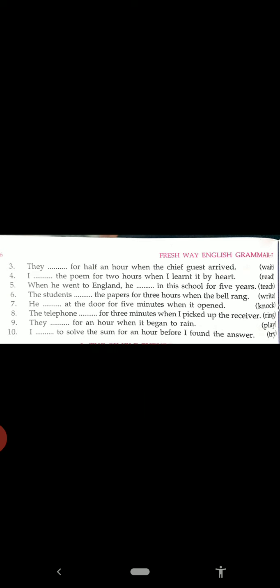So in this way, today we have discussed the past perfect and past perfect continuous tense. So today our past tense is complete and from tomorrow we shall start our future tense. So I hope the tense is clear to you.